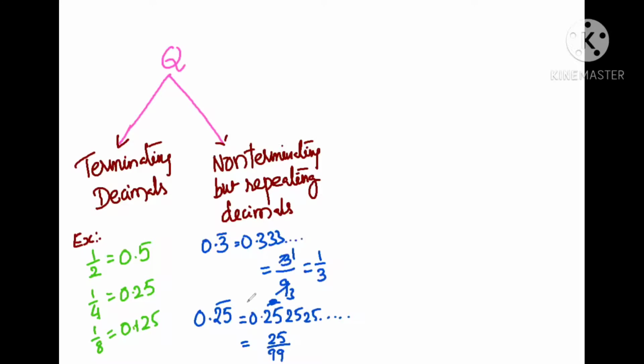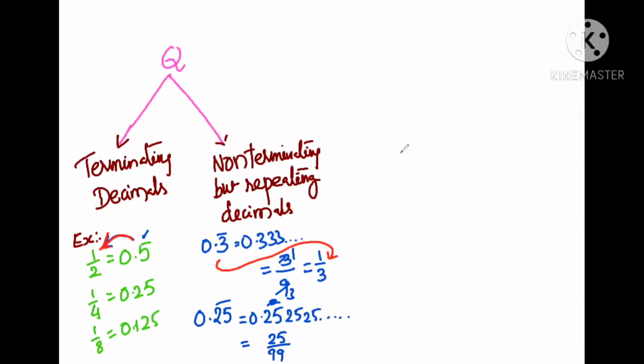We will discuss how to write these non-terminating repeating decimals into P by Q form later in other videos. But here I simply explain, 0.25 bar can be written as 25 by 99. So in this way, terminating decimals can be written in the form of P by Q, and non-terminating decimals also can be written in the form of P by Q, like 1 by 3.